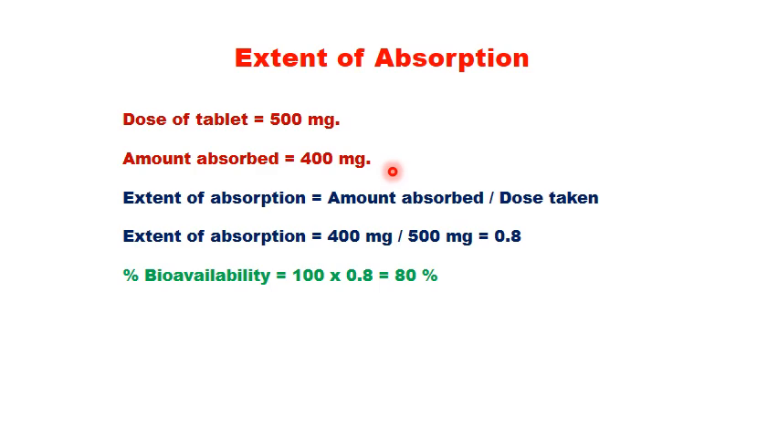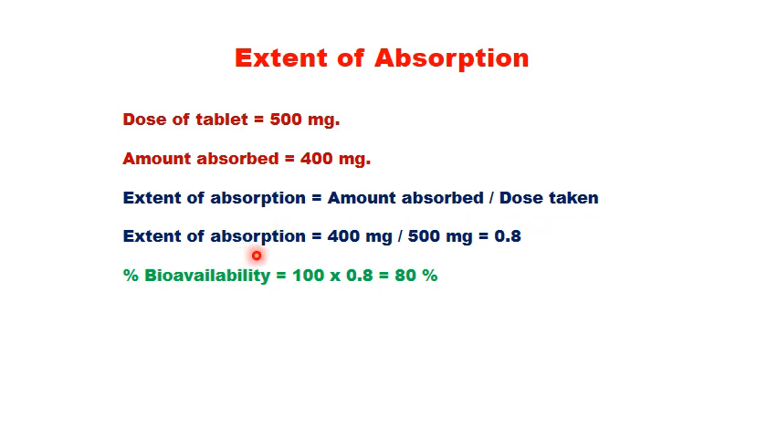So what happened is there was a problem with drug dissolution, and only 400 mg dissolved, and that 400 mg of the drug got absorbed into the blood. The remaining 100 mg goes out along with the fecal matter. So, what is the extent of absorption? The formula is amount absorbed by dose taken.